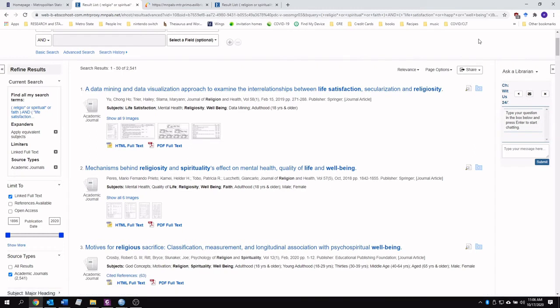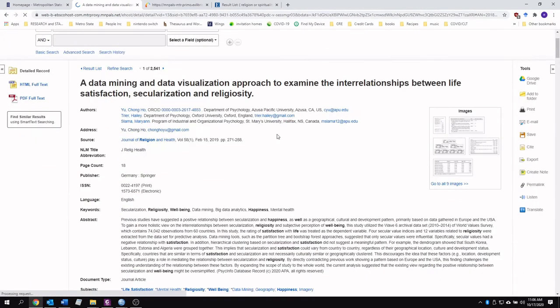So I look at that title and do a quick analysis. Is that related to what I'm studying? And we've got life satisfaction, religiosity. Yeah, that seems like it could work. So we're going to click into it.